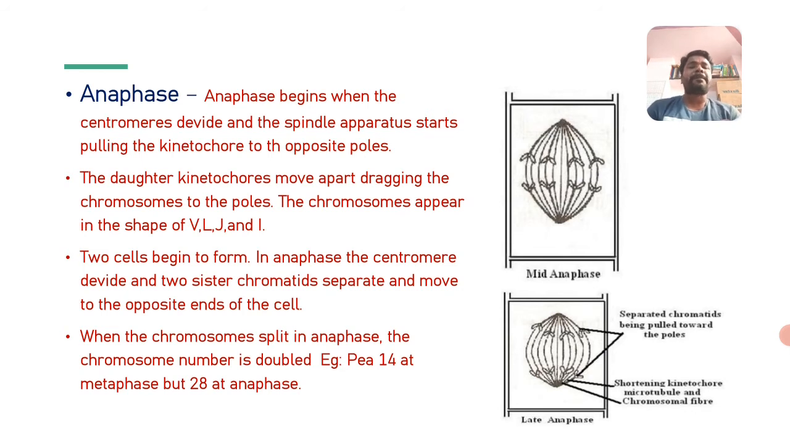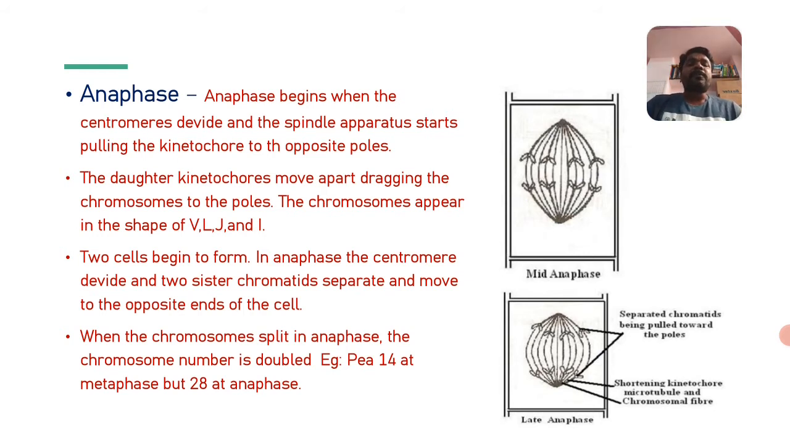The chromosomes appear in the shape of V, L, J and I, which we have studied before. When the centromere is present at the central region, both chromatids are equal in size and look like a V shape. In the submetacentric condition, it is an L shape. In the acrocentric condition, it is a J shape, and in the telocentric condition, it is an I shape.